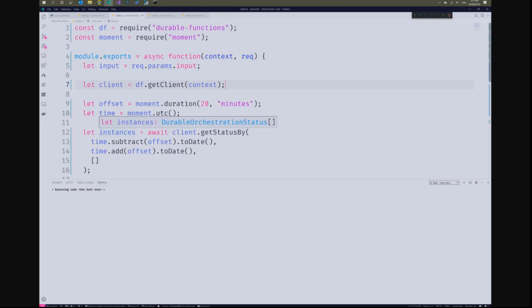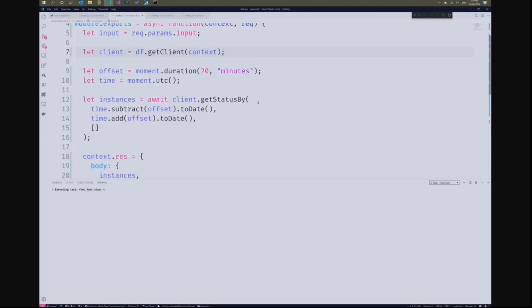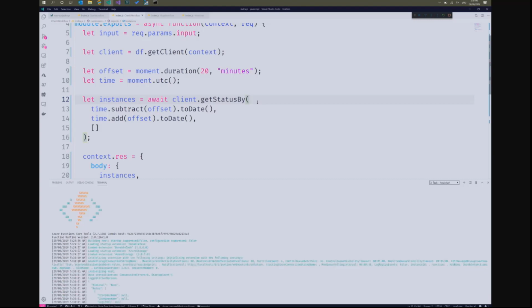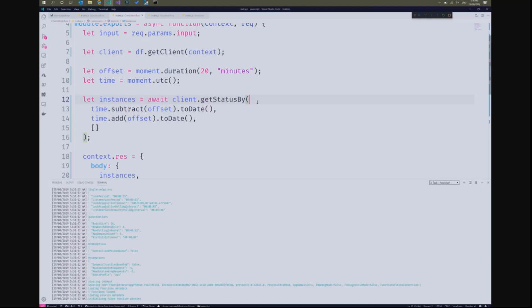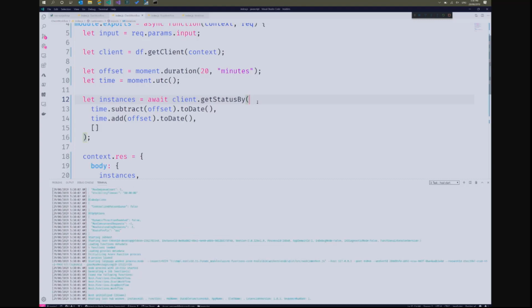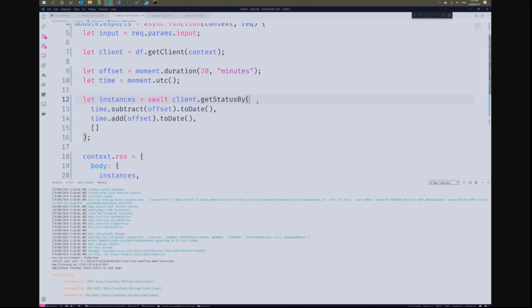I get back our durable context. From that, I can then query all of the workflows that are running, all of these orchestrators, using kind of a time scale. So I'm just saying, over the last 20 minutes, what are the ones that are in any state? I can control state with this array here. I'm just saying any state instead of just looking for the ones that are running.